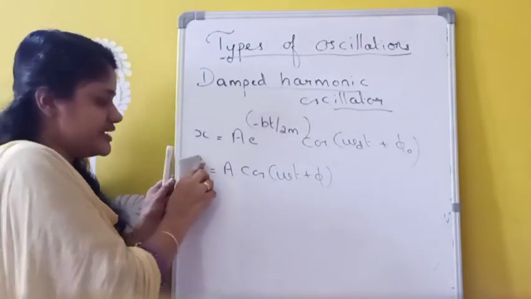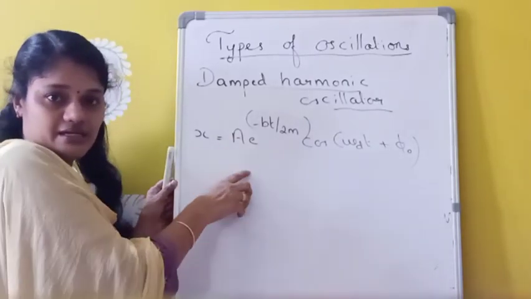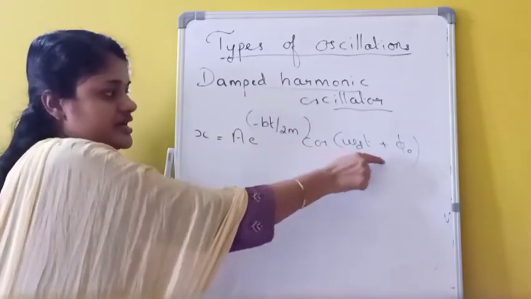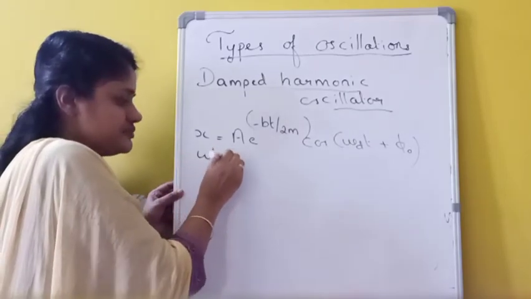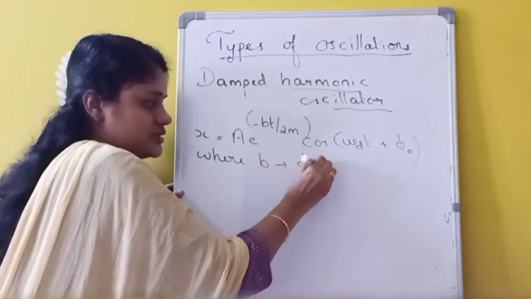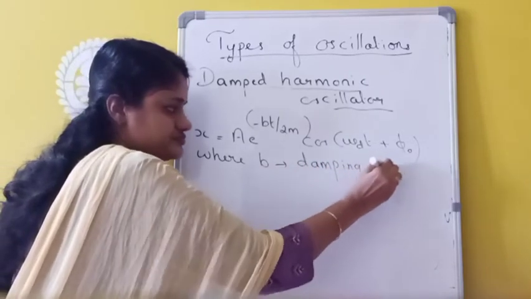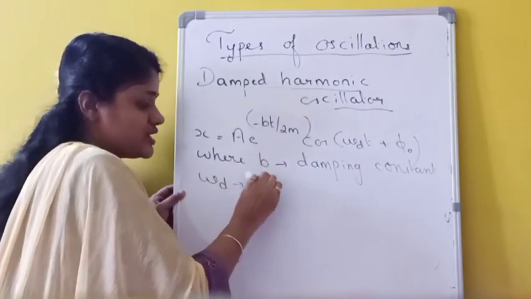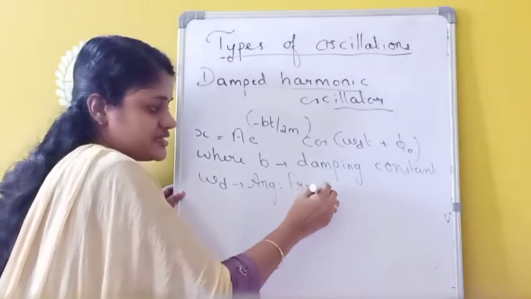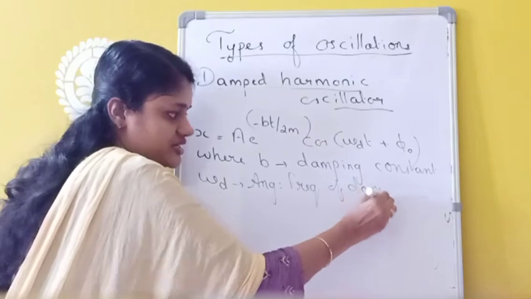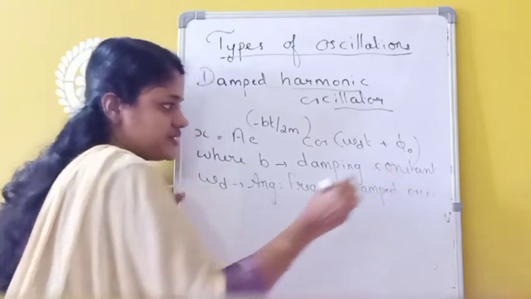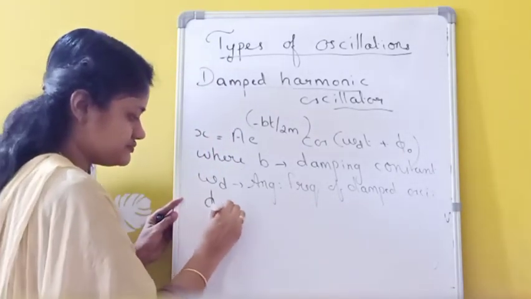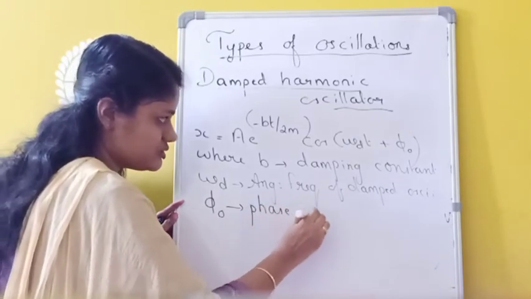But in the case of damped oscillation, the displacement of the particle at any time t is given by a e raised to minus bt by 2m cos(omega_d t plus phi_0), where b is the damping constant, omega_d is the angular frequency of damped oscillation, and phi_0 is the phase constant.